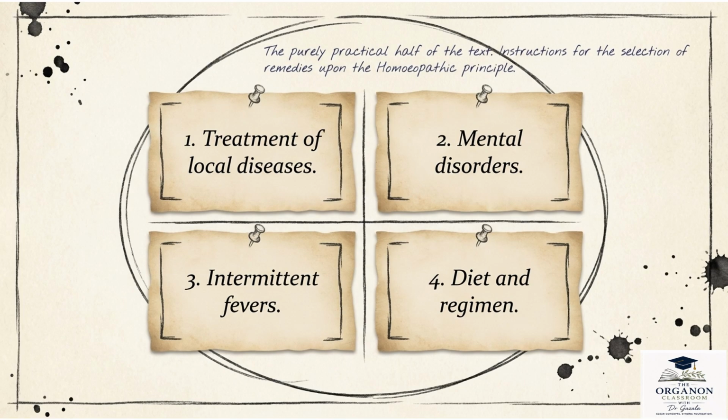Intermittent fevers, as explained in aphorisms 231 to 244, where he provides the homeopathic approach to periodic diseases such as malarial fevers. And finally, the diet and regimen part, aphorisms 259 to 263, where Hahnemann explains that proper diet, lifestyle, and removal of maintaining causes are essential for a successful cure. So, together, these sections transform the Organon from a book of philosophy into a practical guide for everyday homeopathic practice, right?